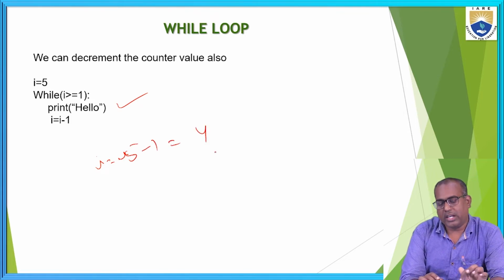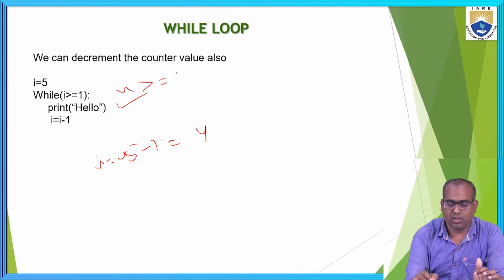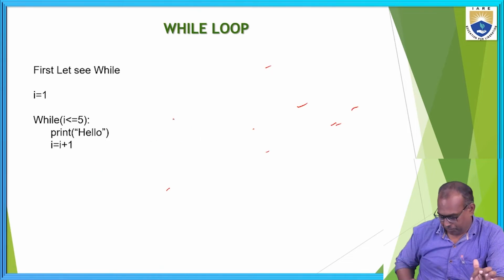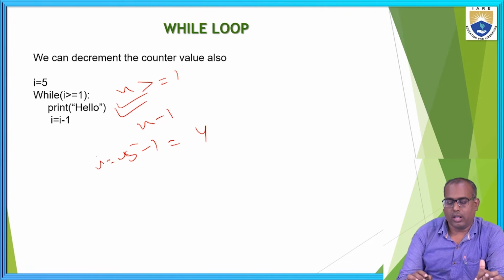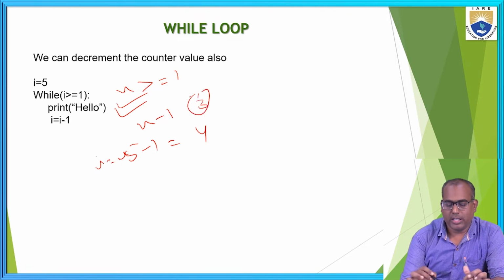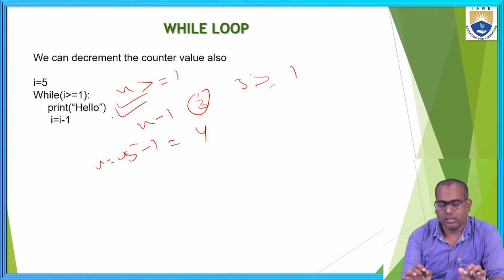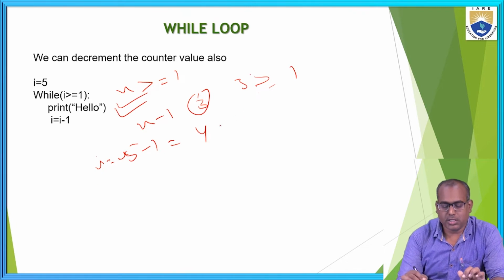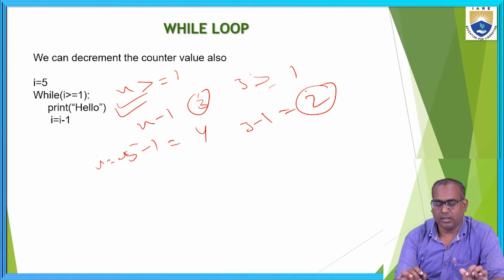So 4 greater than or equal to 1. Condition is true. Again I print the second time. Then I value 4 minus 1. Now I value becomes 3. 3 also greater than or equal to 1. Next, I am printing the third time. Next I value becomes 3 minus 1, 2. 2 also greater than or equal to 1.